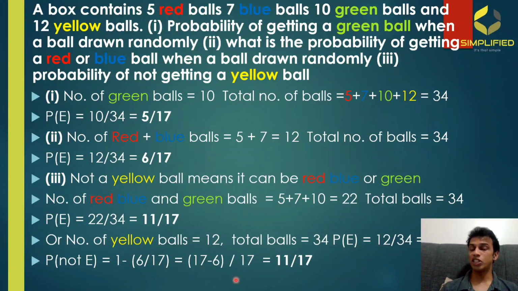When you solve this, you will definitely be getting 11 by 17, which is the probability of not getting a yellow ball. So we already got this value. I've only shown this for your better understanding and an easy way of doing it. As long as the logic is correct, you're going to get the correct answer. So you're going to get 11 by 17 in this case. So in these kinds of problems, you can try to solve the problem in 2 or 3 different ways, but still you should get the same numbers. So you can try doing the second way to make sure your answer is correct. Okay, this is how you're going to do the problems.